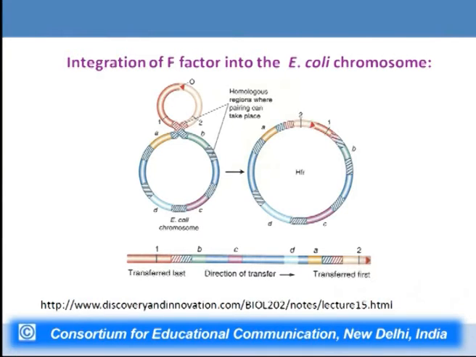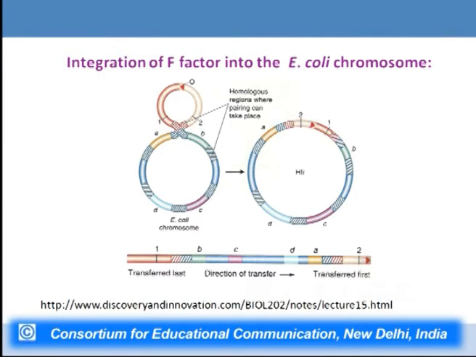So, there are specific sites where this insertion can occur. There is a red arrow represented in this particular figure. In the plasmid, it is denoted by O. O is the origin of transfer, from where transfer of this particular plasmid will initiate.